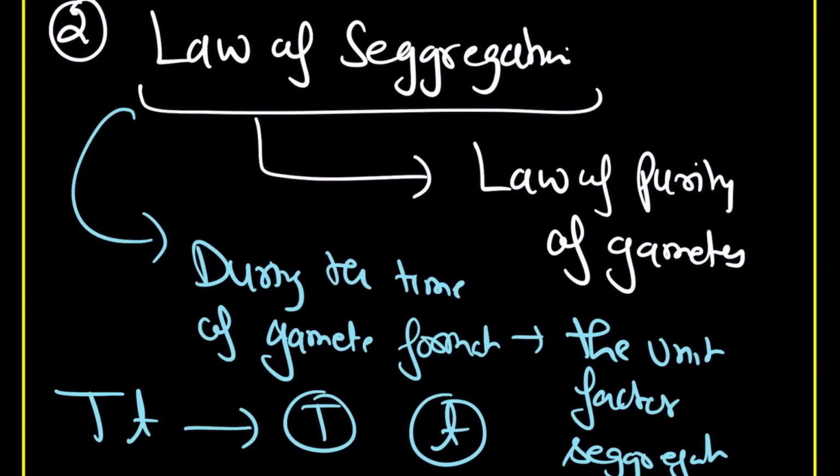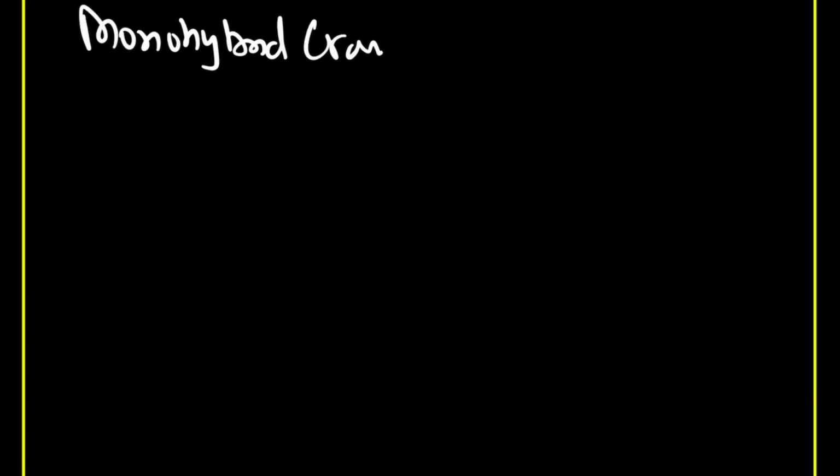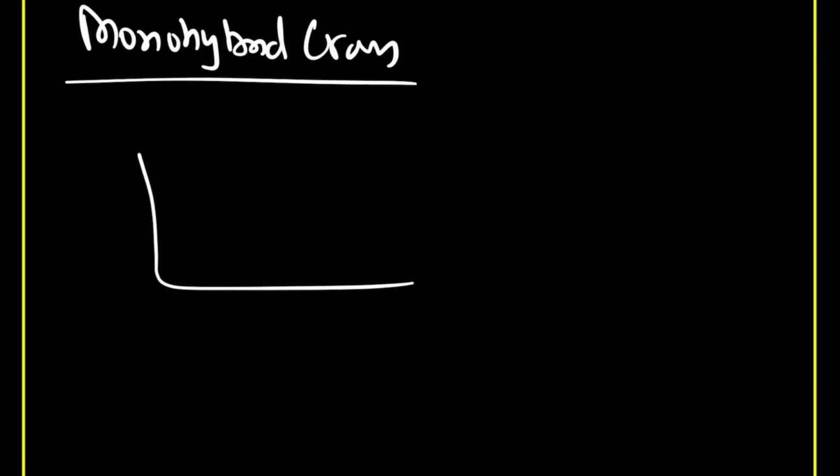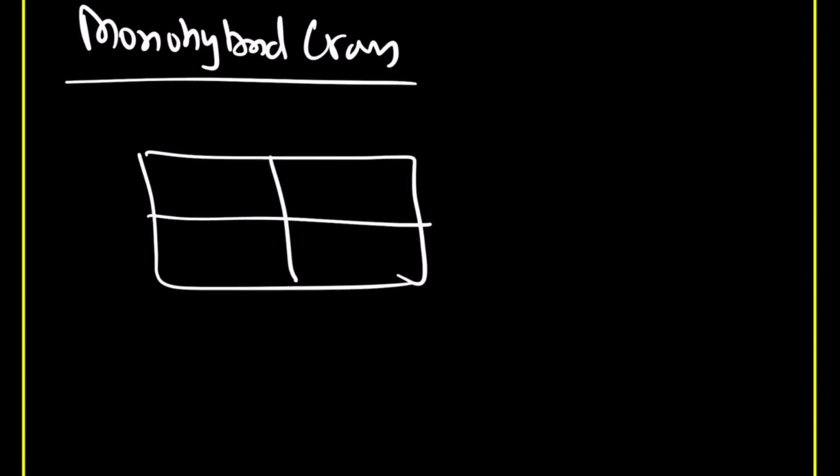So from Mendelian monohybrid cross, you can learn two laws. One is the law of dominance, another is the law of segregation. Now I just want to tell you, if you remember the Punnett square: capital T capital T, capital T small t, capital T small t, small t small t.